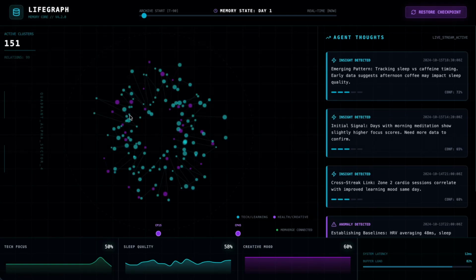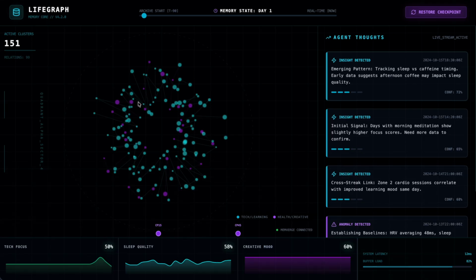What if AI could see the hidden connections between your health, learning, and creativity? And what if AI could travel back in time to remember what it knew at every moment after we fed in our daily logs and practices information? This is LifeGraph, built with Neo4j and Memverge.